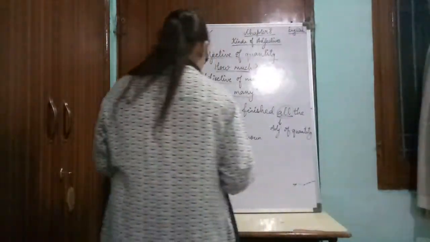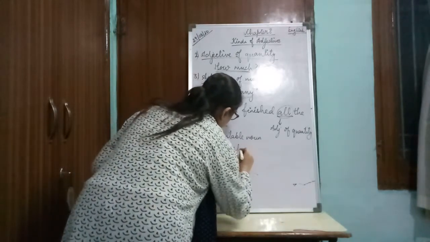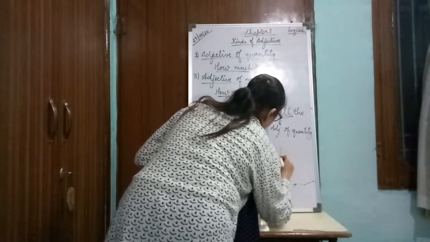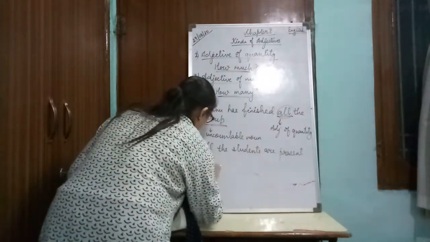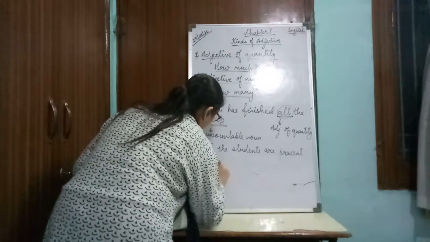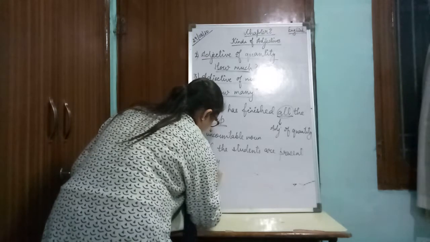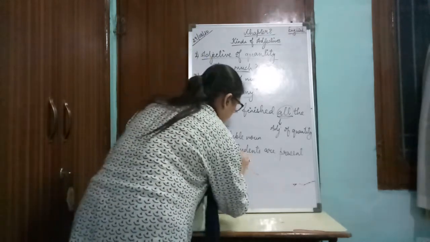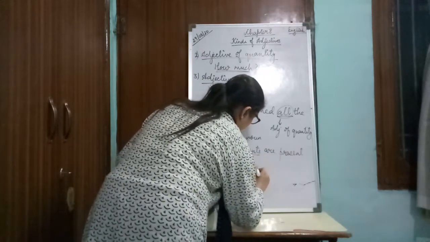Now the other sentence, "All the students are present today." Here all is what? It is an adjective of number, because it is used for the noun student, and this is a countable noun.